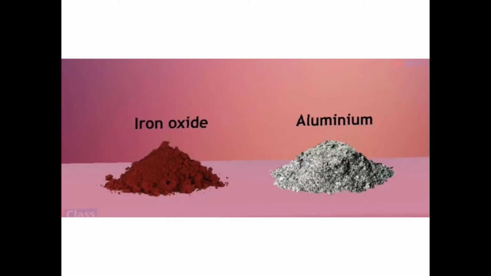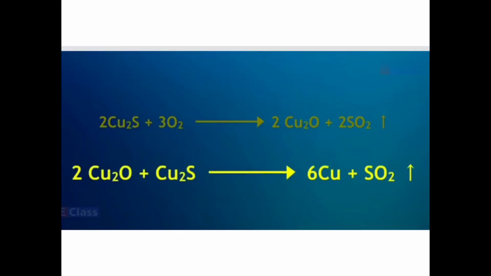Now, some of the metals are less reactive, and so they are at the bottom of the reactivity series. Now, children, as they are less reactive, they are found in free state also. For example, you have gold, silver, platinum, isn't it? So they are all found in a free state.